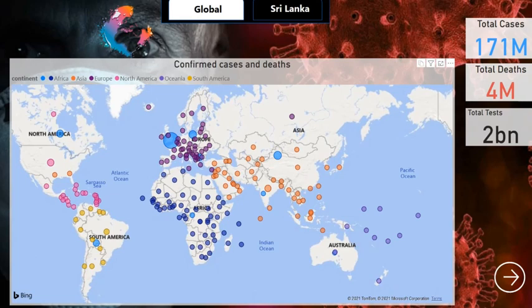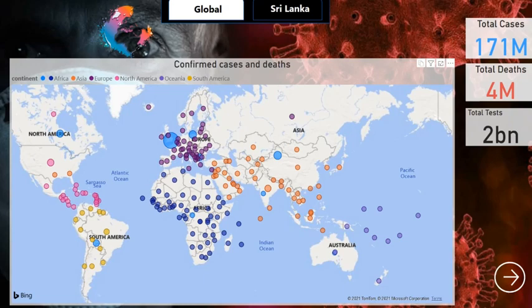So what we represent here, we are tracking total cases all around the world, and here we have the global view. In this chart we represent total cases, total deaths, and total tests. 4 million human lives taken by coronavirus. This map represents the total number of cases and deaths.